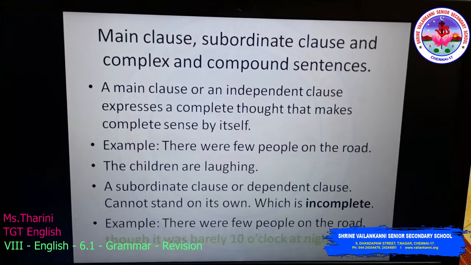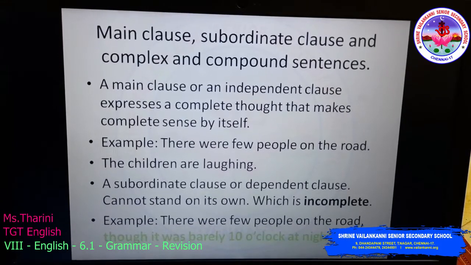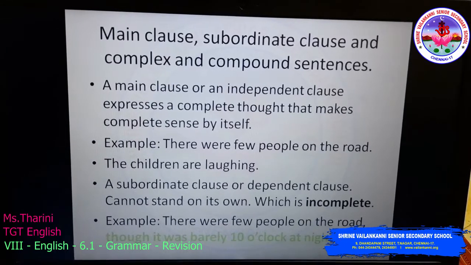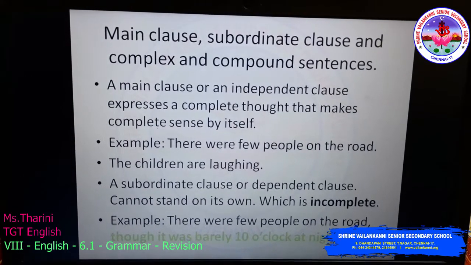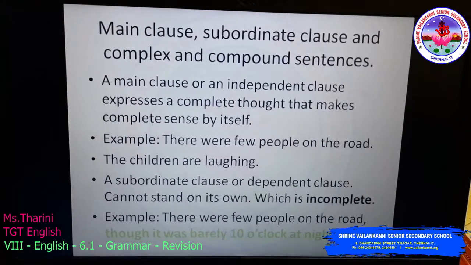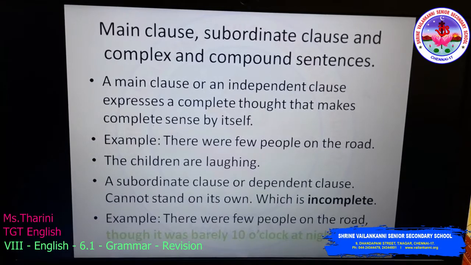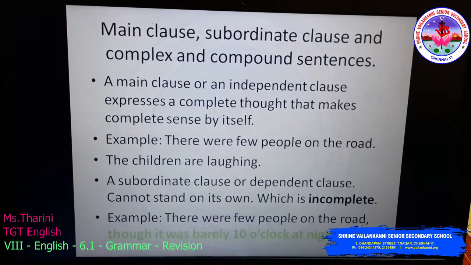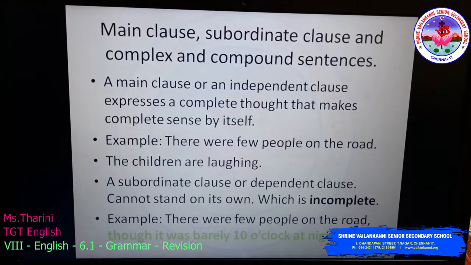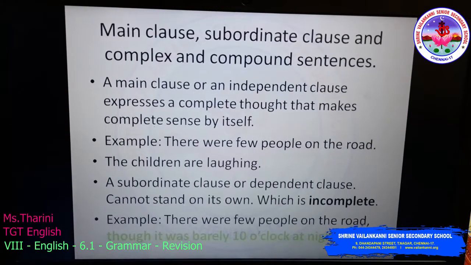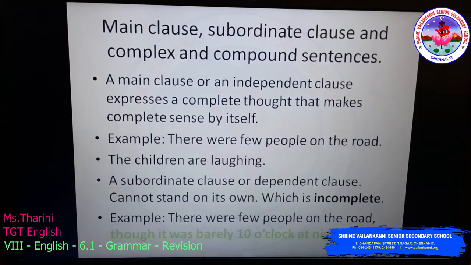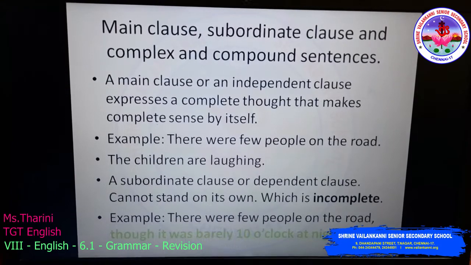Next, subordinate clause or dependent clause. It cannot stand on its own, which is incomplete. "Though it was barely 10 o'clock at night" is an incomplete sentence, but it is complete when a main clause is added: there were few people on the road, which is an independent clause, comma, though it was barely 10 o'clock at night. Now the sentence is complete.